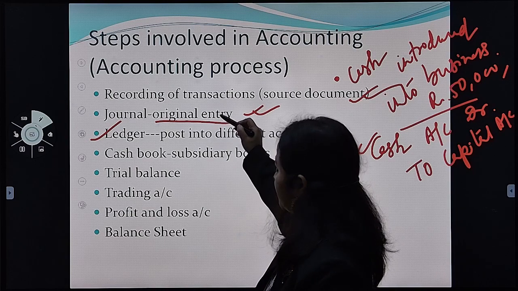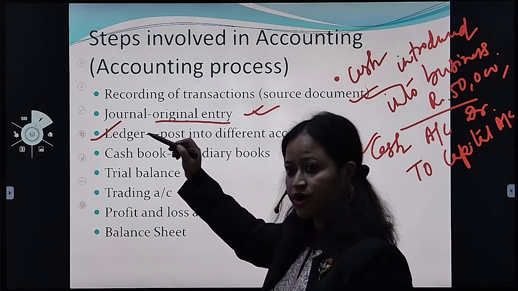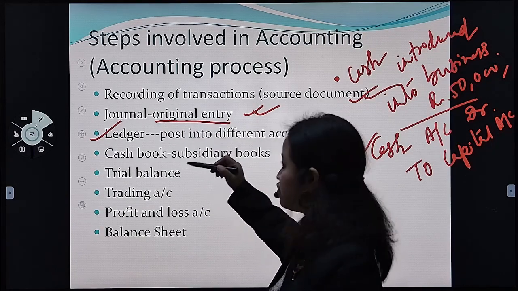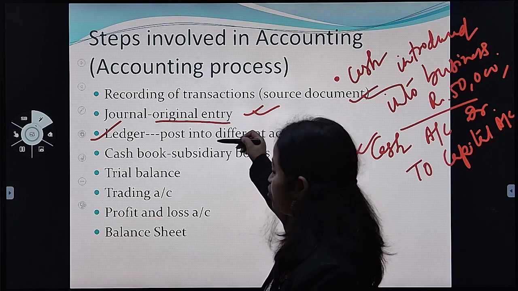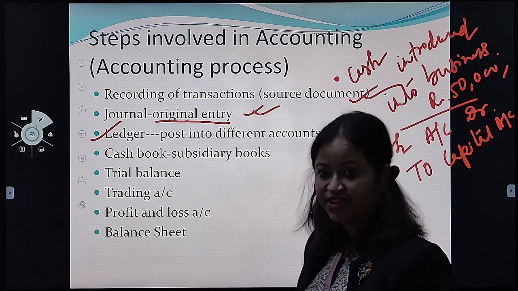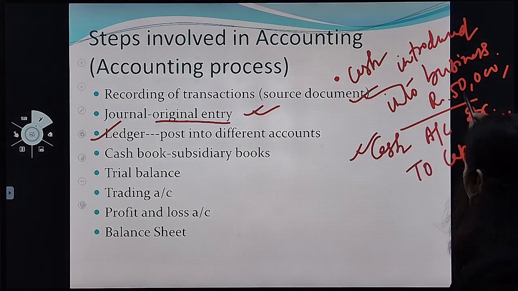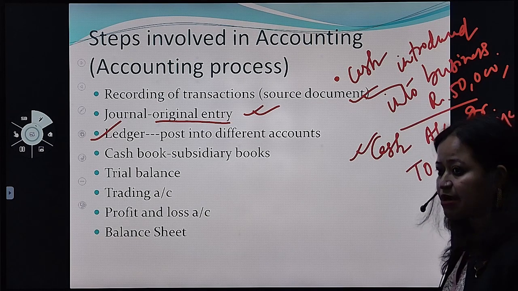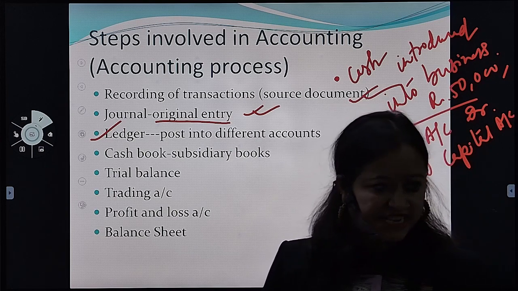Journal is given date-wise, January 1, January 2, January 3, recorded, then posted into the ledger in different accounts. That is called classifying. All cash related transactions we post in the cash account, all capital related items in the capital account, all sales related items in the sales account.